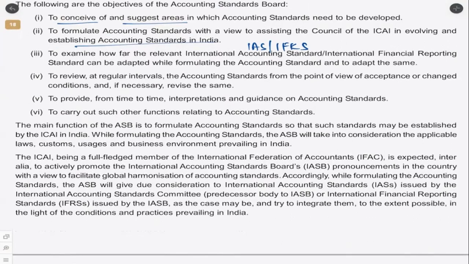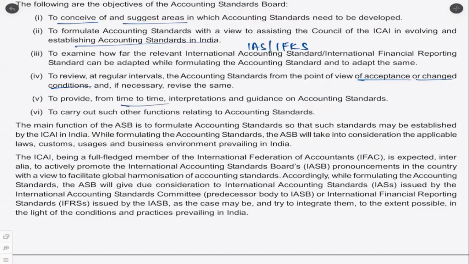To review at regular intervals the AS from the point of view of acceptance or changed conditions. So the conditions need not necessarily be the same. Whenever they were issued, the conditions might be different. Let's say 5 years have passed since a particular standard was issued. Maybe that is not relevant today. In such cases, they will have to simply delete such an accounting standard. Or if its relevance has increased, maybe then the accounting standard has to be expanded upon.